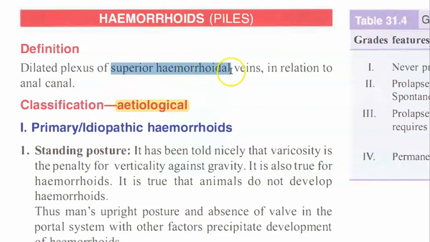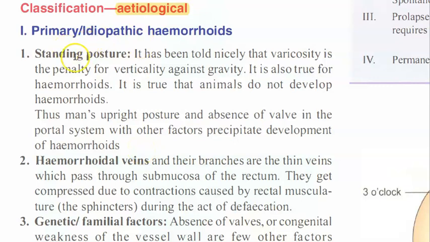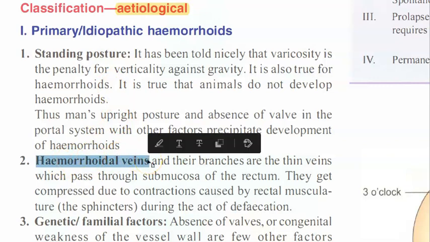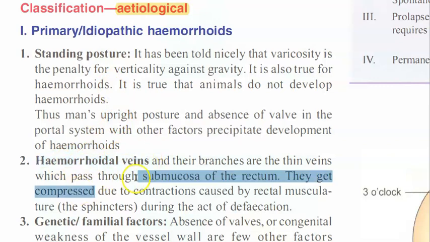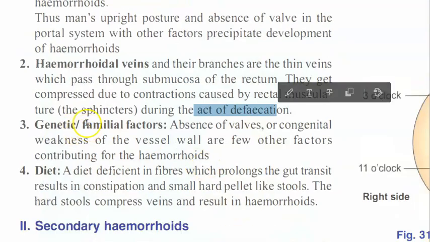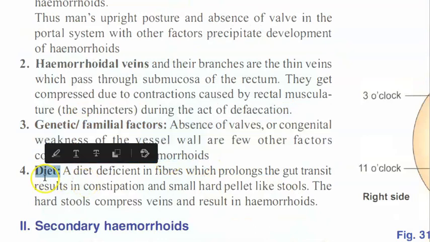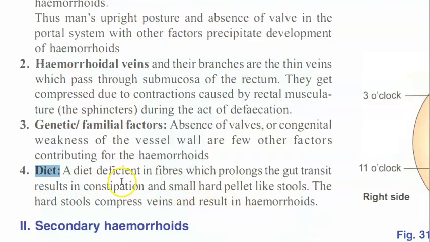What will you see here? These veins, right? Whatever veins are there in your anal canal, they can be dilated. Okay, that will be called hemorrhoids. And why do these veins dilate? Because either they're standing a long time, so they're getting pulled, or hemorrhoidal veins are getting compressed whenever you're defecating. Family, genetic factors, diet, basically these people have constipation, etc. Their diet is not good enough for passing stools, so those people can have this.